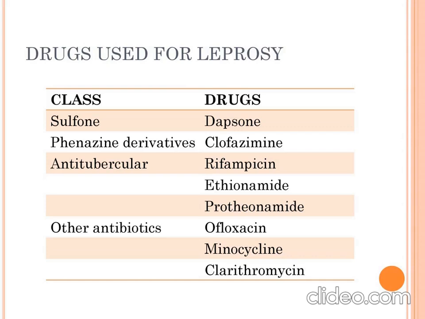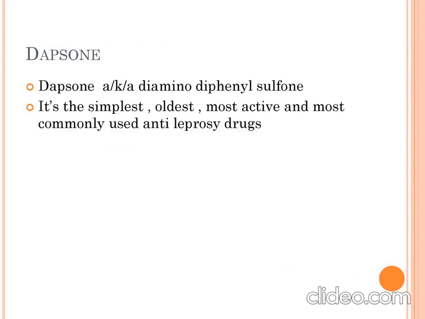Sulfone, which include dapsone, is one of the most important drugs used in treatment of leprosy. Dapsone is also known as diamino diphenyl sulfone. Sulfone itself tells that it belongs to the class sulfone. It is the simplest, oldest, most active, and most commonly used anti-leprosy drug. So this was all about introduction of dapsone.